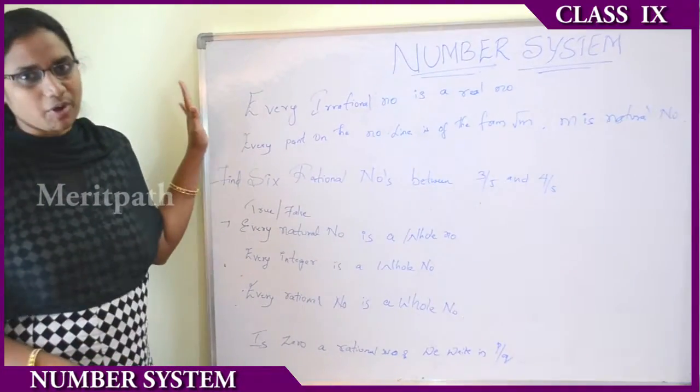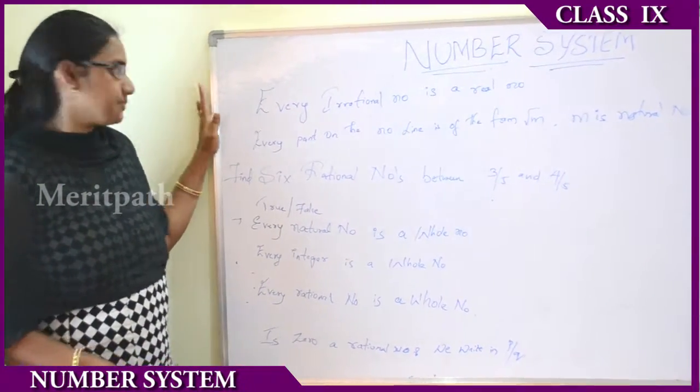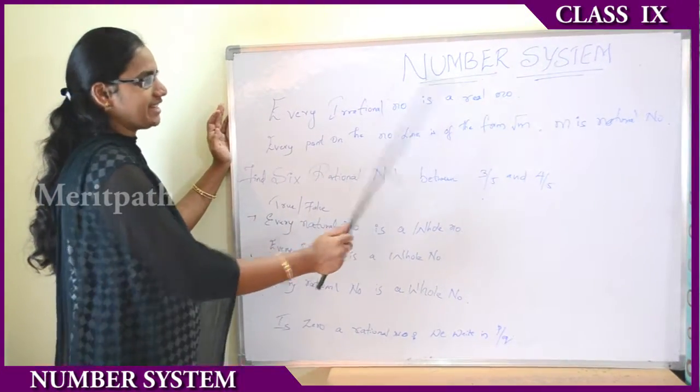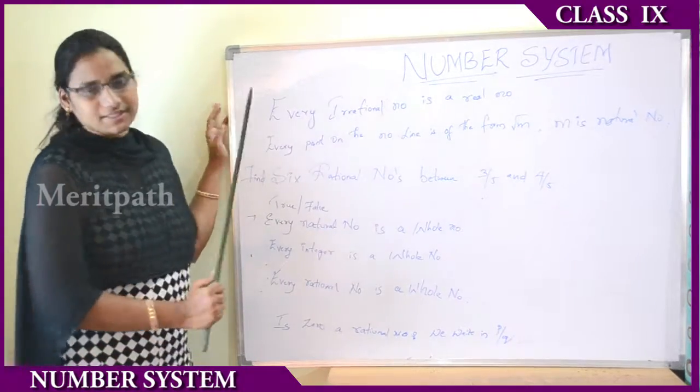Now let us discuss some questions regarding the number line system. First question: every irrational number is a real number. True or false?